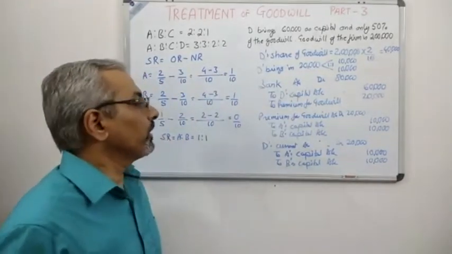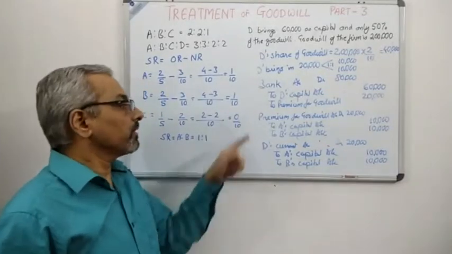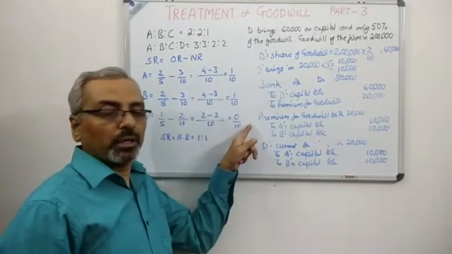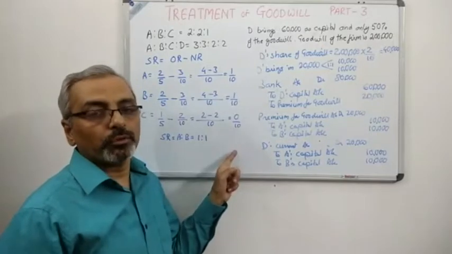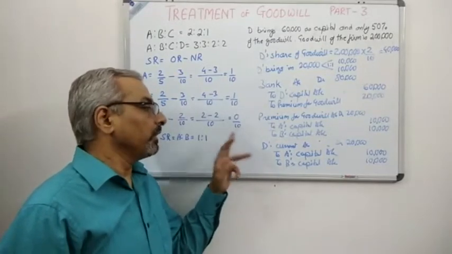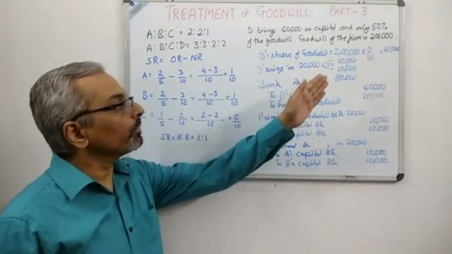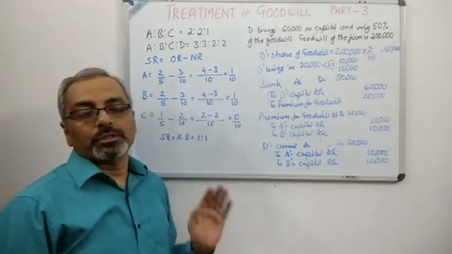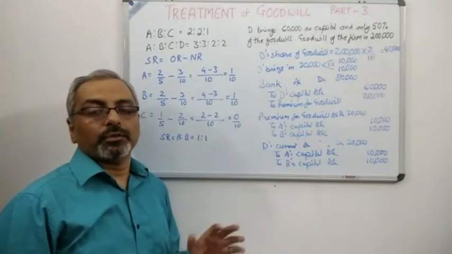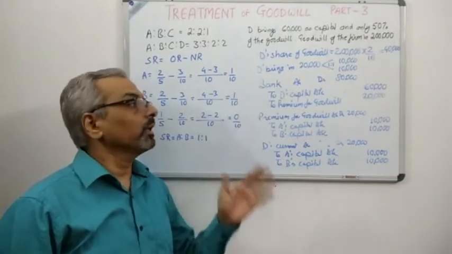So I hope you are very clear with the difference. This is the treatment for the goodwill brought in, and this is the treatment for the goodwill not brought in by the partner. You can see D's current account has been debited by 20,000, or the amount of goodwill which has not been brought in, because the goodwill which D was supposed to bring in was 40,000 and D has only brought in half of it, so 20,000.